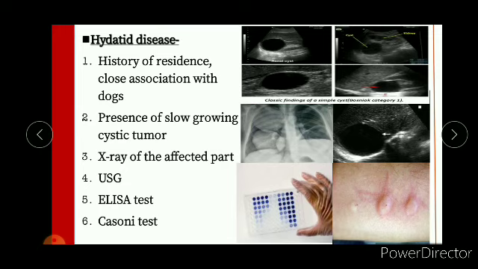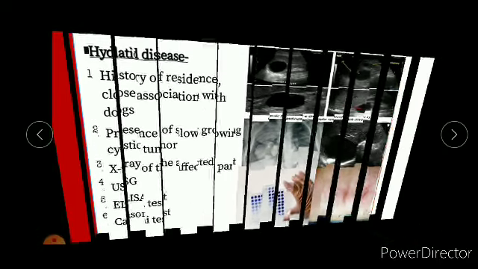So the ELISA test, what do we mean by ELISA? Enzyme linked immunosorbent assay. There are pictures along with it. You can refer to it later.